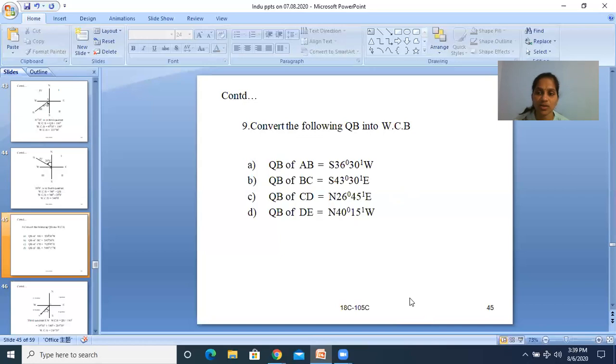By observing these, you can say in which quadrant these lines belong. Line AB belongs to the third quadrant. Line BC lies in the second quadrant, southeast, and line CD in the first quadrant, northeast, and line DE, northwest, is in the fourth quadrant.